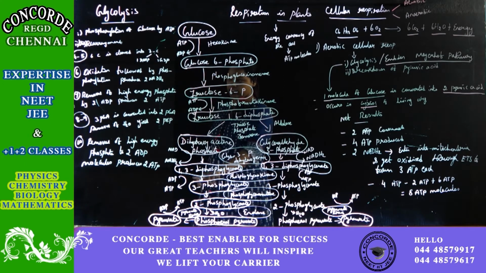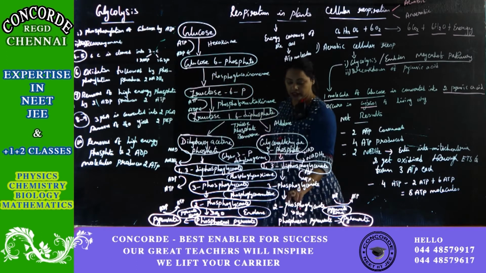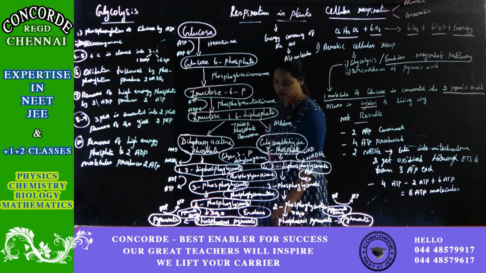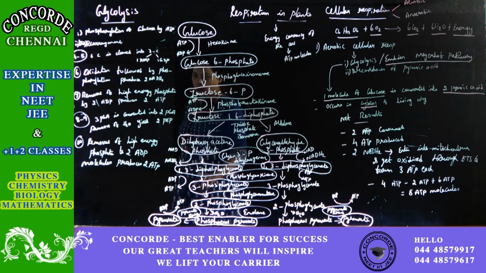Next, in the seventh step, what happens is removal of phosphate. Once the phosphate is removed from 3 to 2, correct? Here 3 phosphate groups are there, here 2 phosphate groups are there. Same here, 3 phosphate groups, here 2 phosphate groups. So it means one phosphate group is removed. While removing the one phosphate group, it produces ATP, one ATP molecule. So here one ATP molecule, here another ATP molecule.